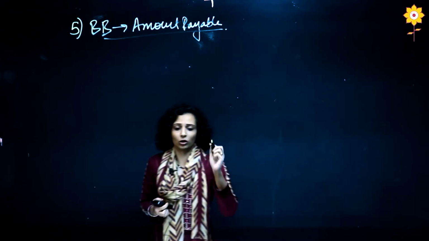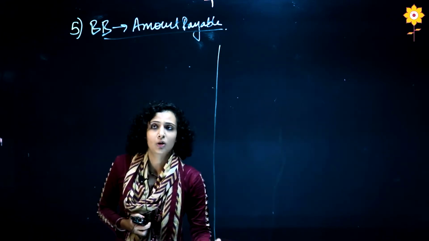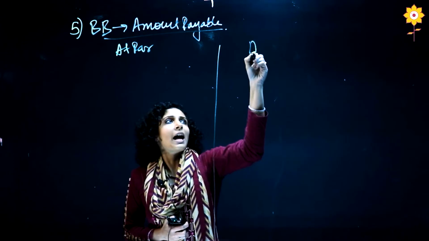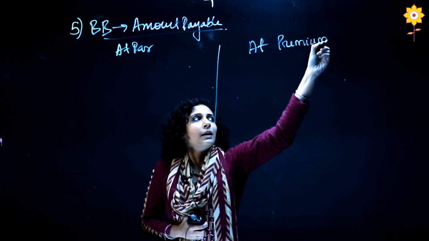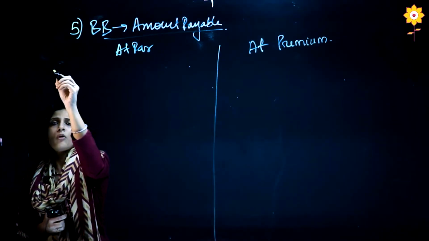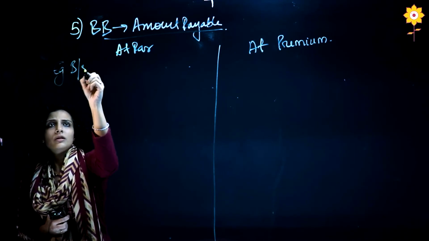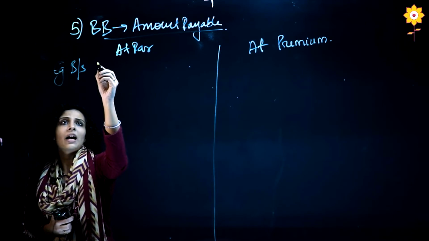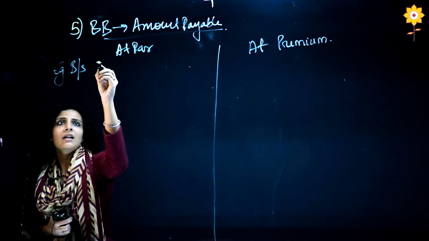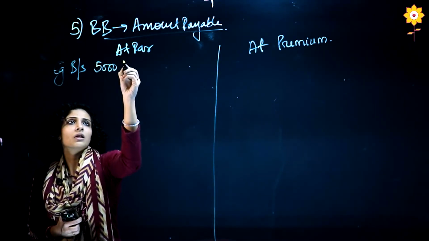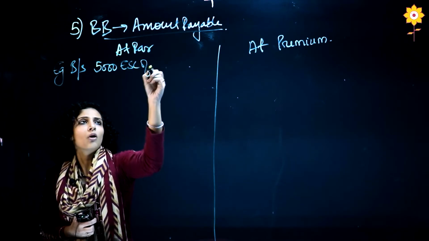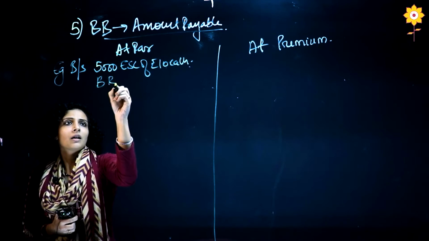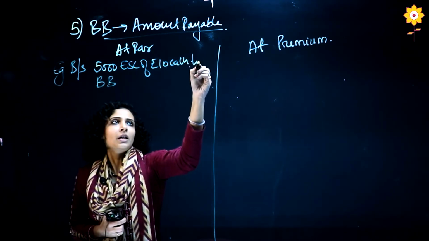Now in buyback also there are two situations as per your syllabus. One is at par, second is at premium. Now let us take the example. Suppose in the adjustment we have 5,000 equity share capital of rupees 10 each to be bought back.